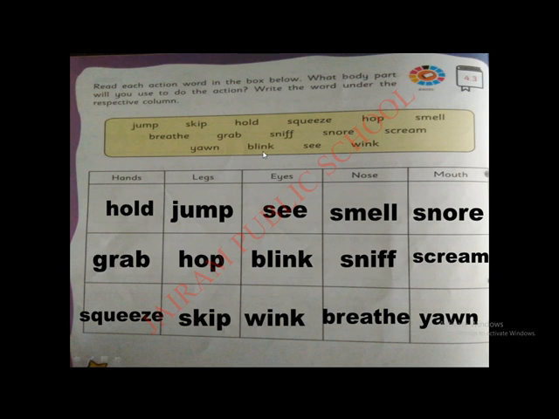Blink. Yes, blink means opening and closing our eyes quickly. We can blink only by using our eyes. So blink can come under the eyes column. Then see. See means look. Then wink. Wink also comes under the eyes column. Okay students, with that we have completed activity 4.3 in Little Thinker. I hope you will also complete this activity in your Little Thinker.